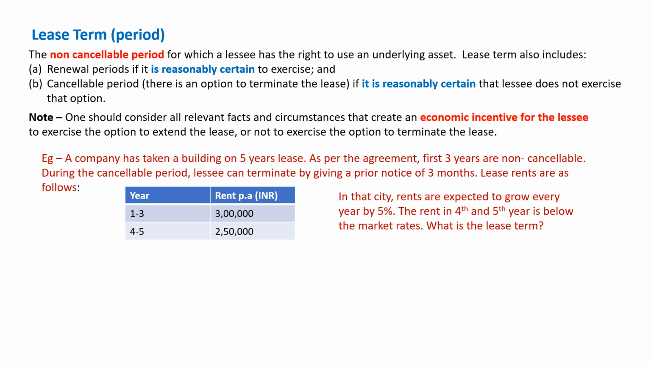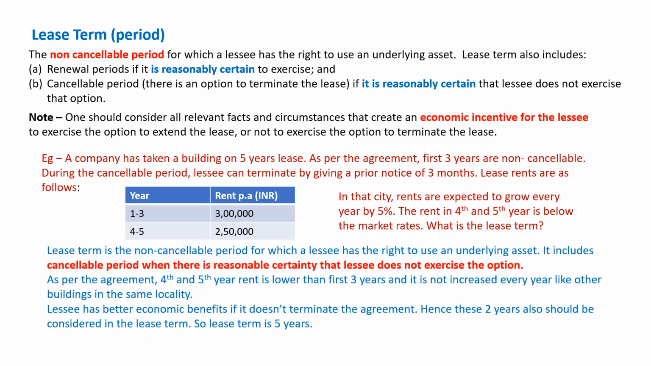Okay. So in this particular case, if you see, the contract is for 5 years, 3 years is non-cancelable, and 2 years is cancelable. Non-cancelable by default is considered for lease accounting. But here, if you see, in the 4th and 5th year, the rent is lower compared to the market. So it is very clear that management will take a decision to continue during the 4th and 5th year as well, because in the market, the cost is much higher. So in this situation, 5 years will be considered for lease accounting.